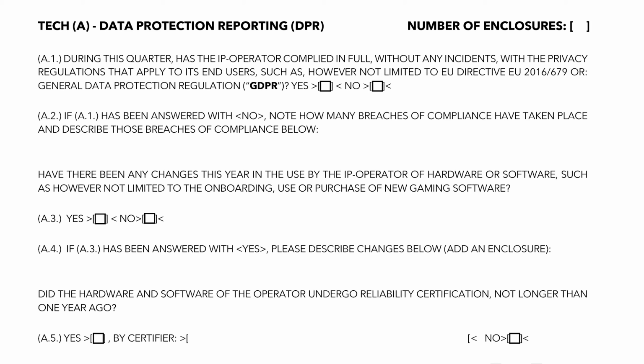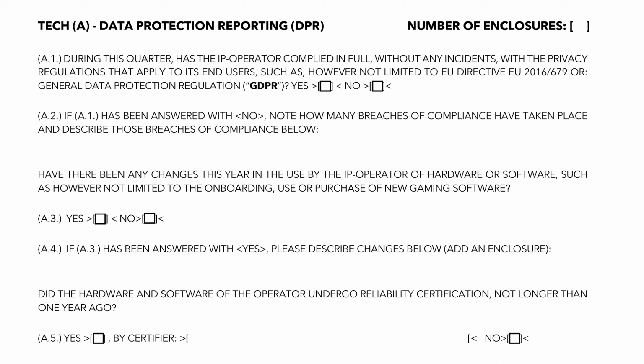All of this would not be a topic that can be explained in a short presentation. So, those involved should be qualified. Under A2, if any breach did transpire, a full explanation of this, including supporting enclosures, must be added to the report. Under A3, please declare if there have been any changes in the use of software and hardware. Elaborate under A4 if necessary.